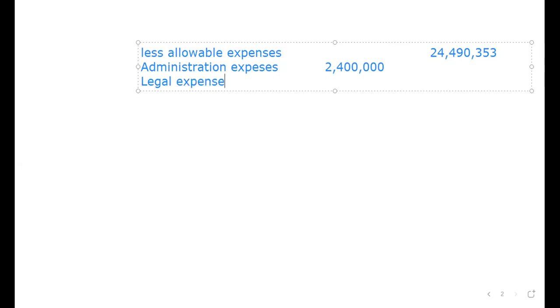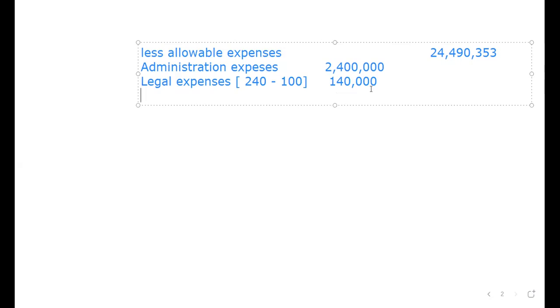The space is too short, so let me use just 240 in the perspective of thousands. 240 minus 100, we have 140,000 as our legal, because that 100 illegality we disallow.